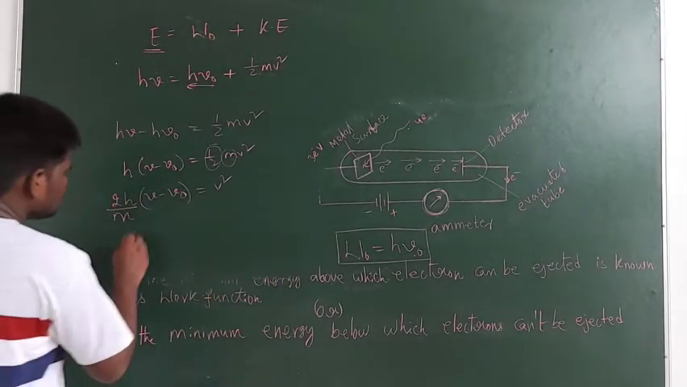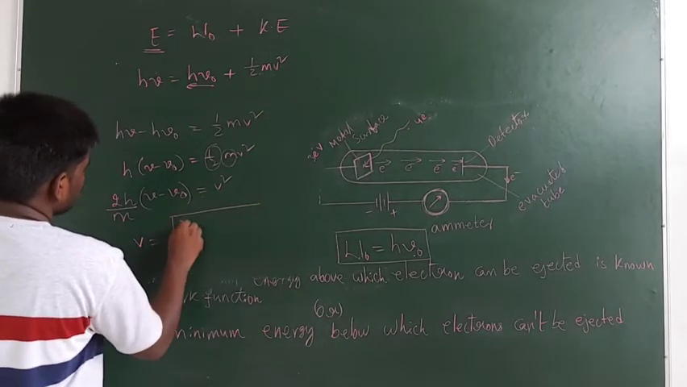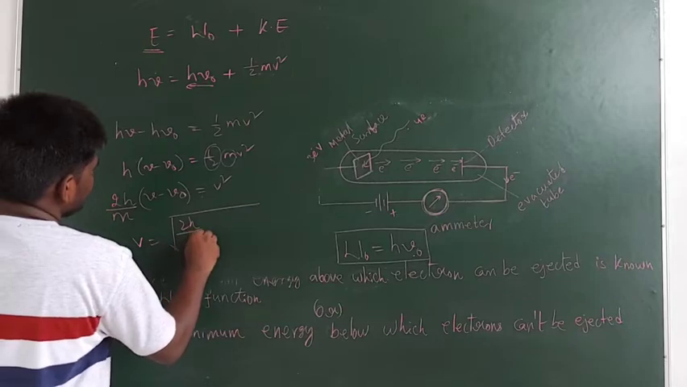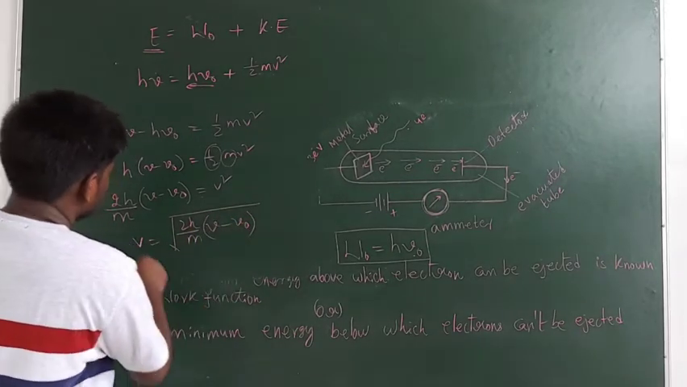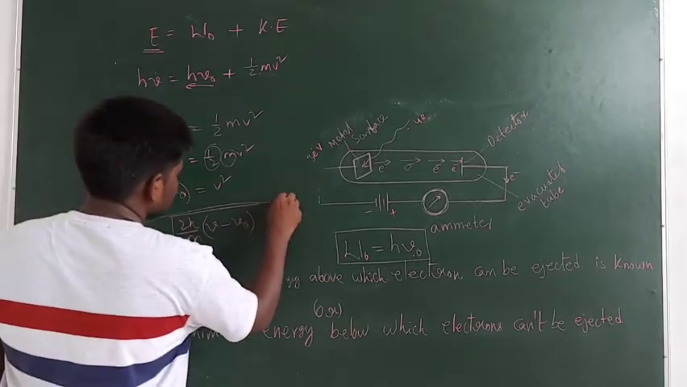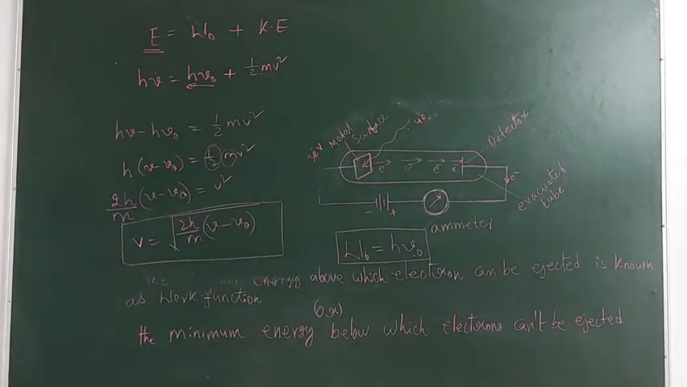Now this equation you can write like this: v is equal to the square root of 2h by m times nu minus nu naught. By using this equation, we can find the velocity of the electron which is ejected from the metal surface when radiation is incident over the surface of a metal.